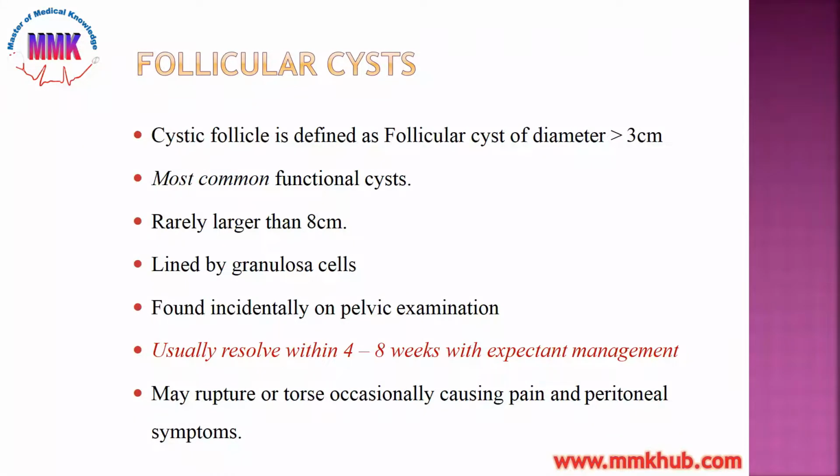Follicular cyst. These are the cystic follicle, defined as a follicular cyst of diameter more than 3 centimeters. These are benign cysts and the most common functional cysts, and they are rarely larger than 8 centimeters. They are lined by the granulosa cells, found incidentally on pelvic examination and usually resolve within 4 to 8 weeks with expectant management. May rupture or torse occasionally, causing pain and peritoneal symptoms.